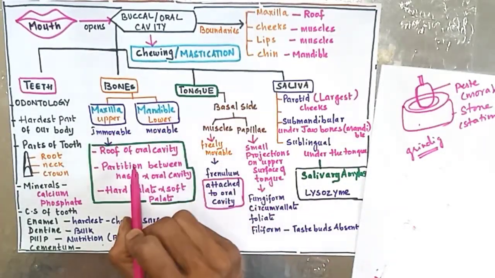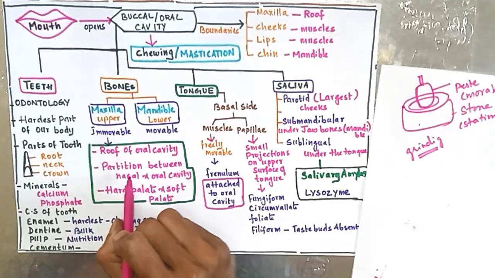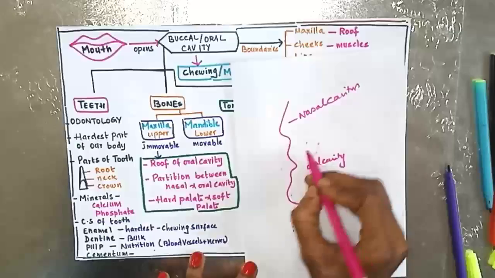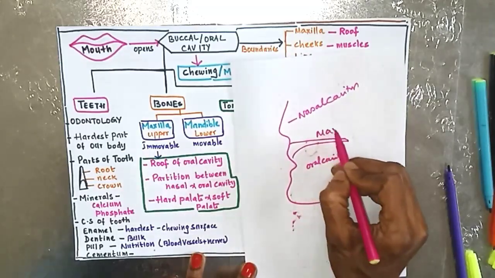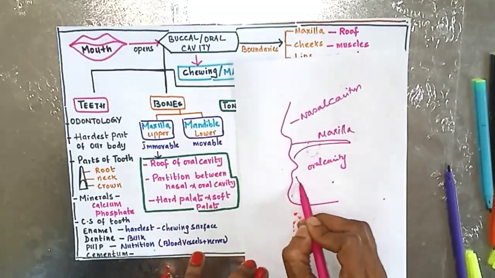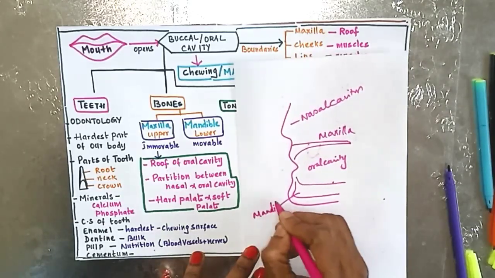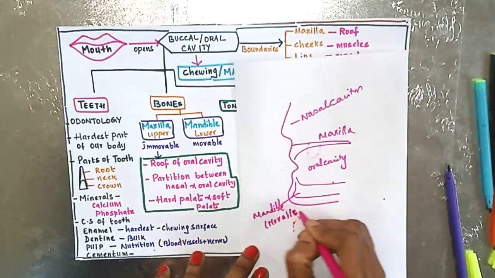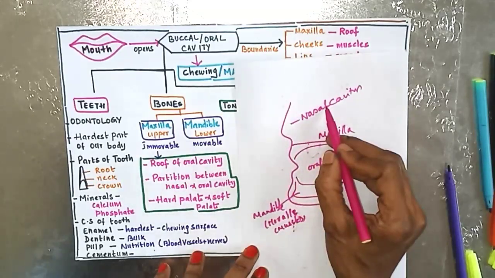The other important MCQ points are, maxilla forms the roof of the oral cavity. It is a partition between nasal and oral cavity. It is made up of hard palate and soft palate. This is the upper jaw, you call it as maxilla, and this is the lower jaw, you call it as mandible. Important point about this is it is movable, gives attachments to muscles.